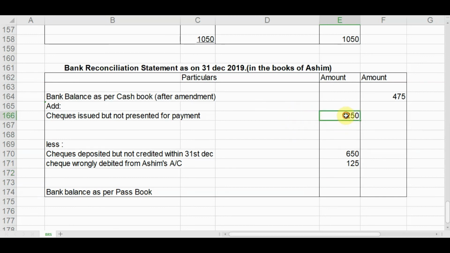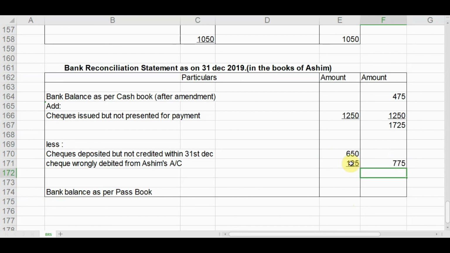Now we will prepare the bank reconciliation statement. This is 1250. Now if we total this 475 plus 1250, it comes to 1725. Now let us total these two amounts.